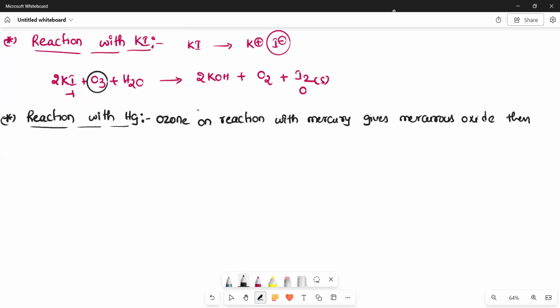Then mercury loses its meniscus nature, called tailing of mercury.